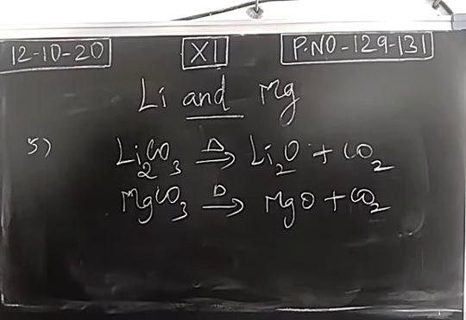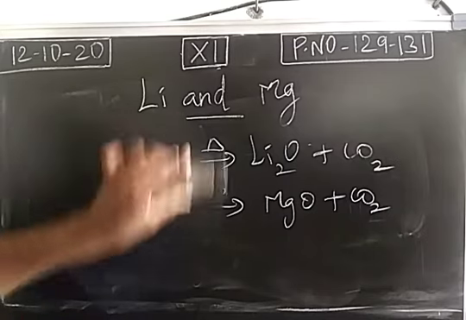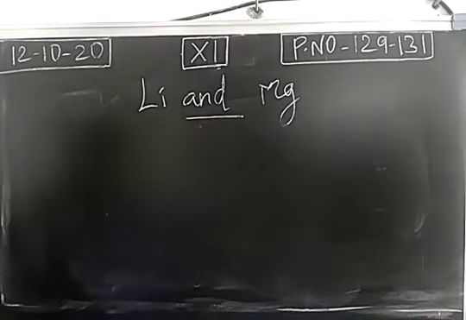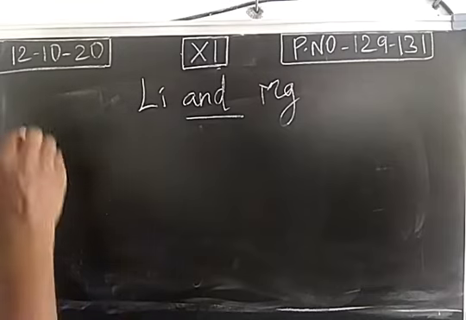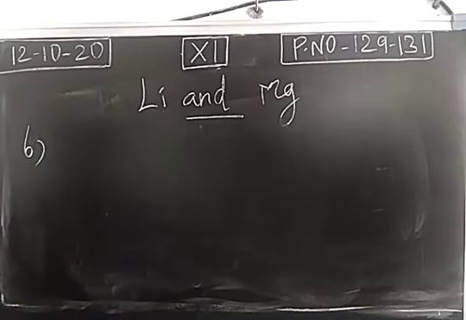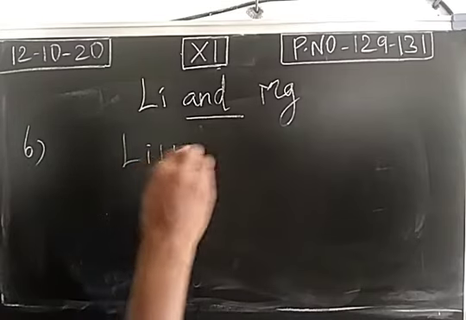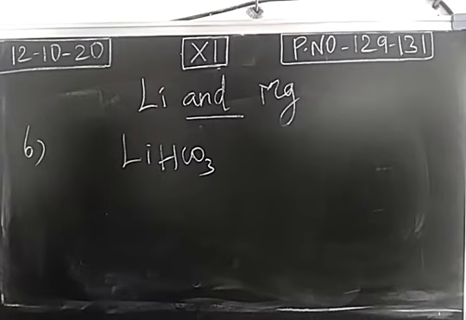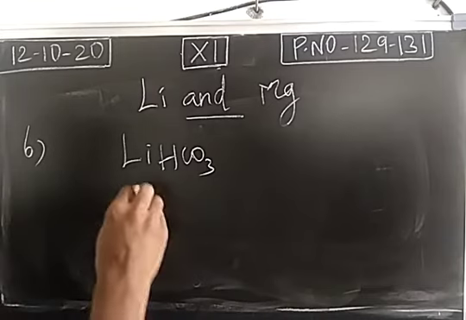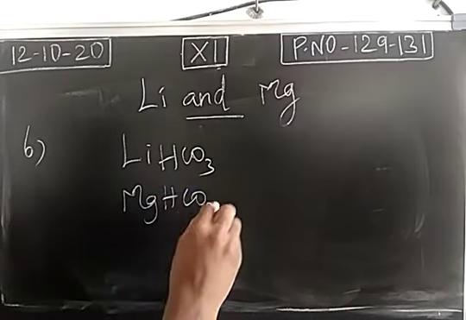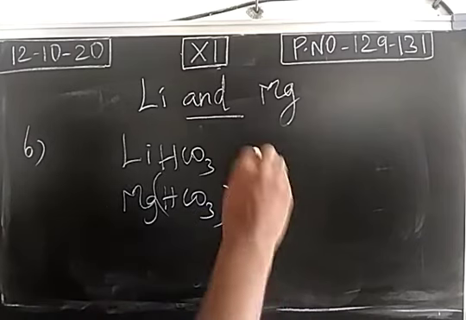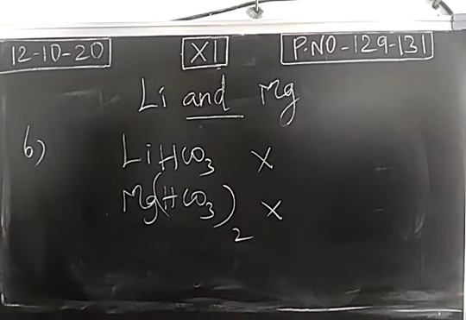So lithium and magnesium carbonates are providing lithium oxide and magnesium oxide along with the liberation of carbon dioxide. So this reaction is also similar. Sixth similarity, lithium and magnesium can form carbonate, but bicarbonate cannot be formed, called lithium bicarbonate and magnesium bicarbonate. Both these two cannot be formed.